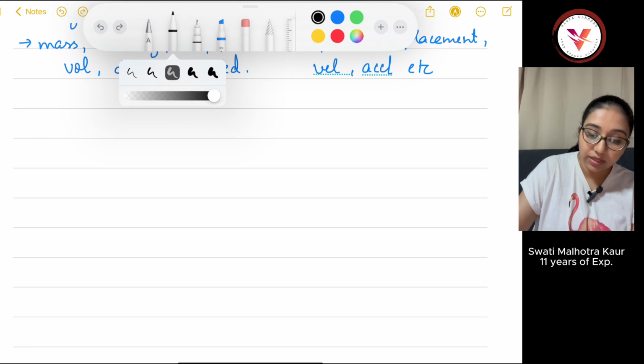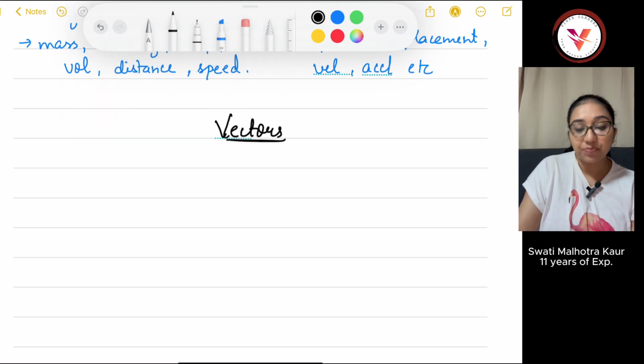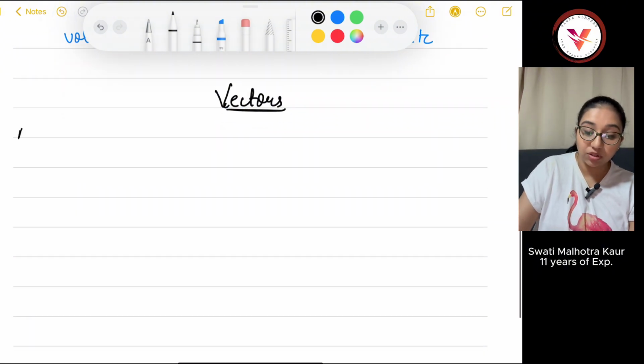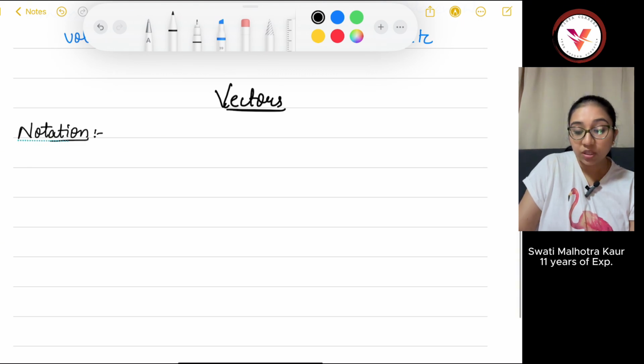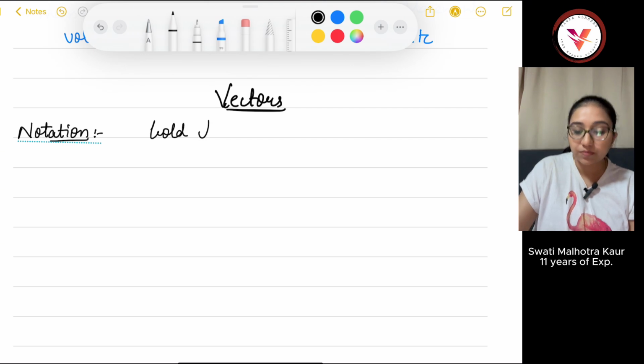Now, let's first talk about vectors. What are vectors? And then we will move on to types of vectors. Basically, vectors have both magnitude and direction. So we have to learn the notation, how you can represent them, because it is different. Vectors are represented through a bold letter with an arrow over it.